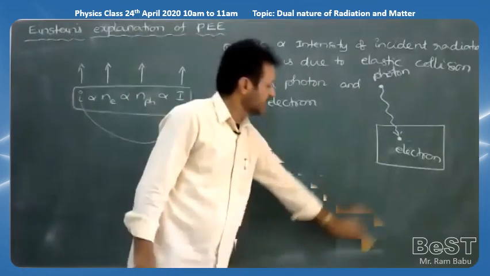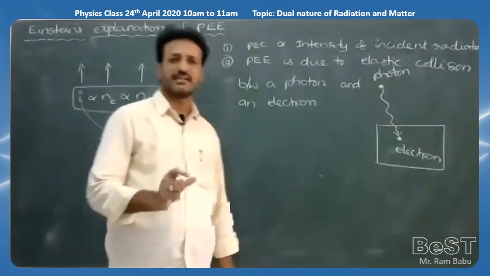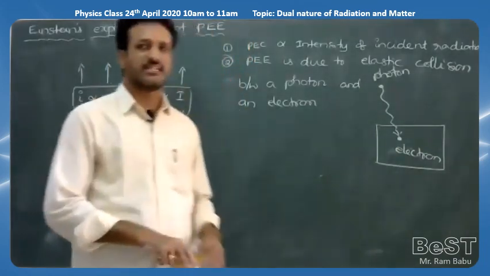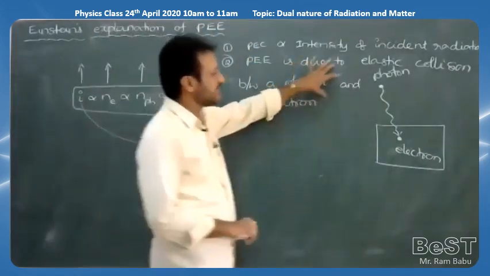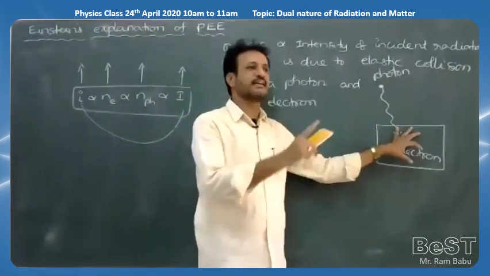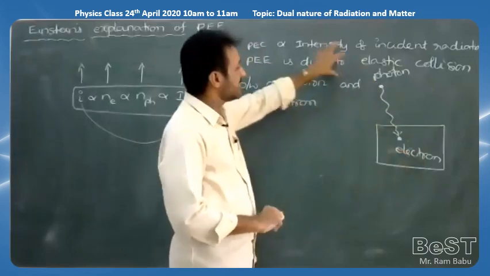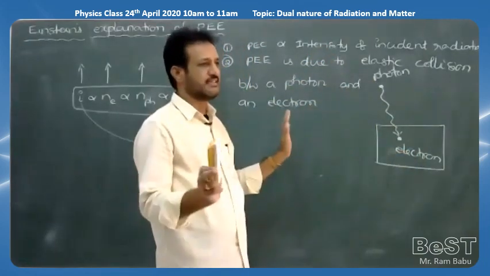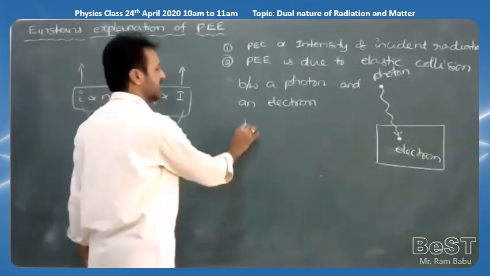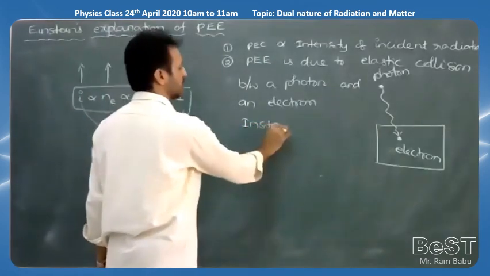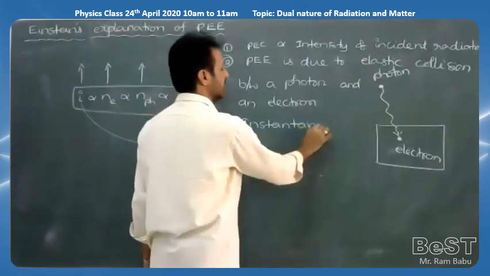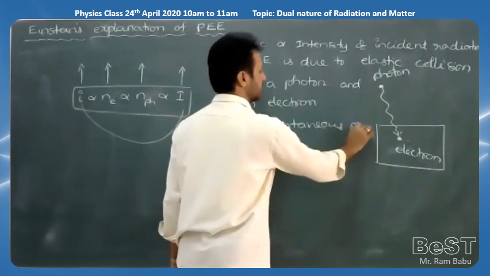So elastic collision means here what are conserved generally? Both momentum and kinetic energy are conserved. That's why here also the total energy falling on the metal plate is equal to the work function of the metal plus kinetic energy of the photoelectron. That's why here also energy is always conserved. That's why we can say it is an instantaneous process, or sudden process.